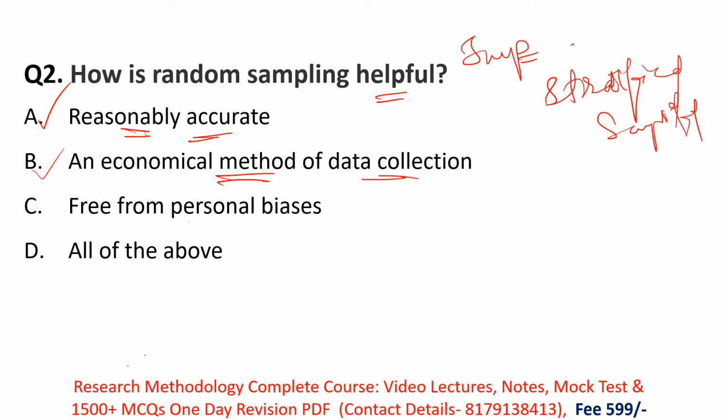Then, free from personal biases. In random sampling, you select a particular member from the population randomly.